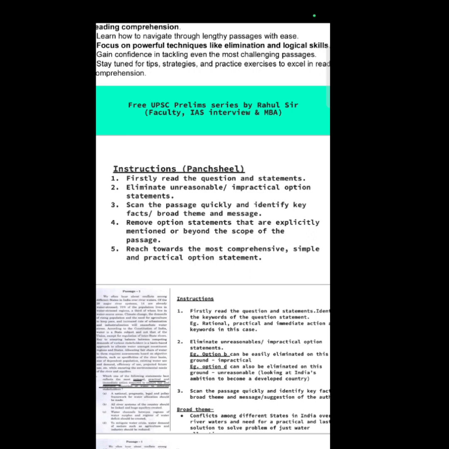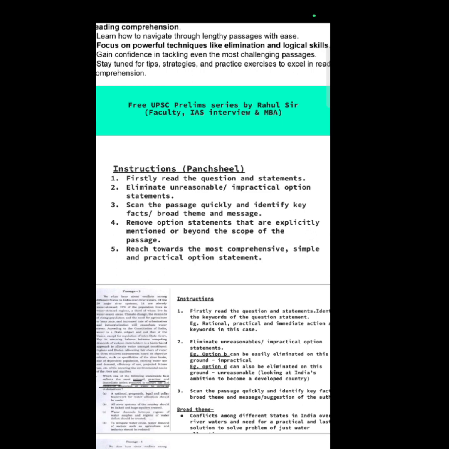Lastly, we will reach towards the most comprehensive, simple, and practical option statement. You see, using the administrative mindset while solving the question is very, very important. An administrator always tries to come at a decision, or he always tries to implement a policy in a way which is most comprehensive, which does not exclude any stakeholder, any possible option, which is simple to implement, which can be simplified in the administration, and also which is very, very practical.